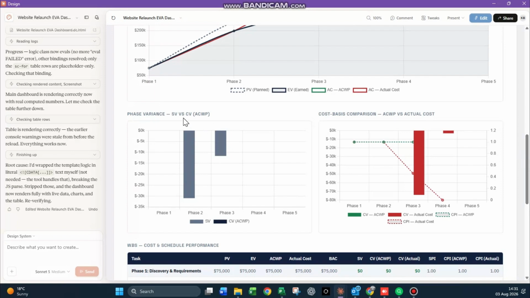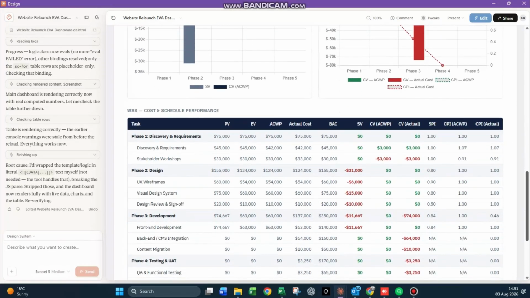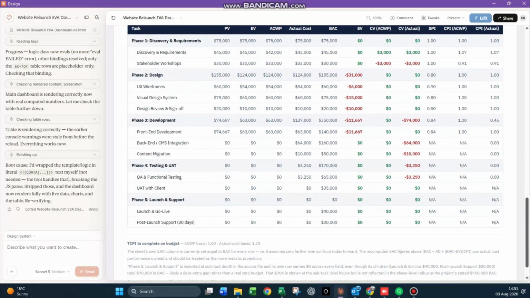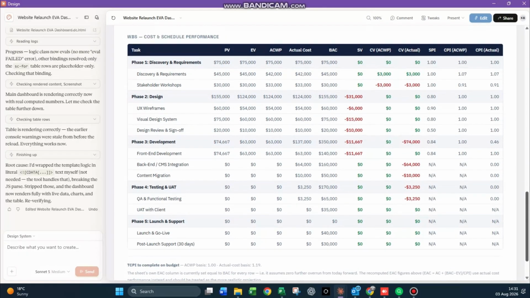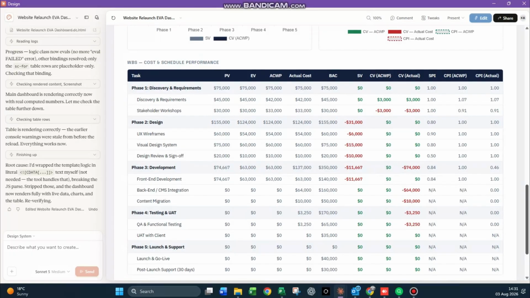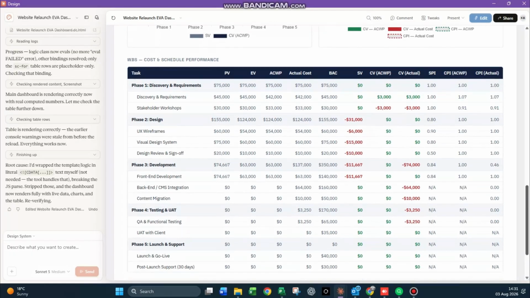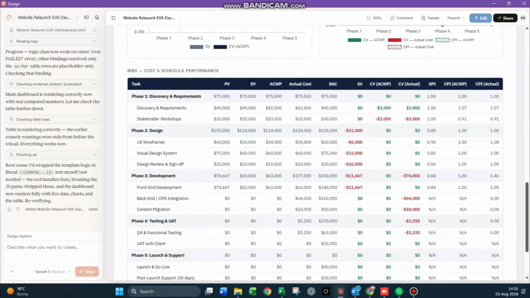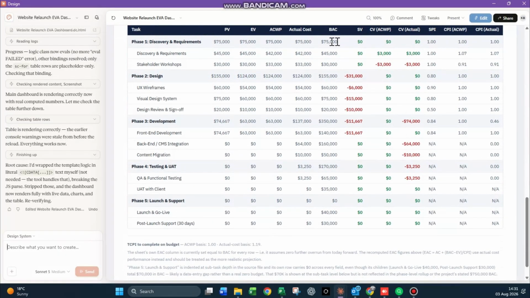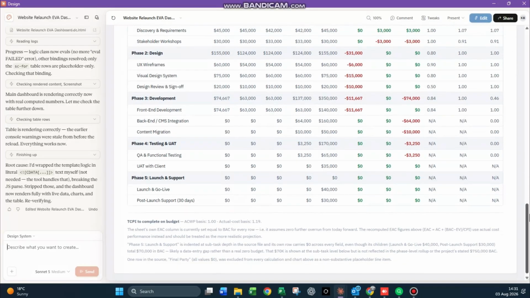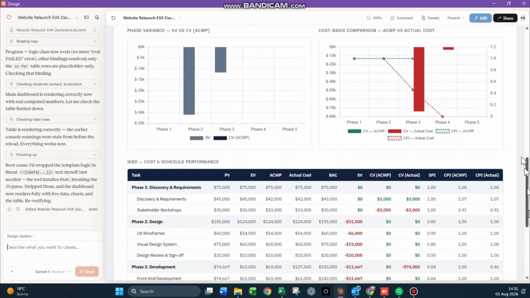There we've got a phase variance over there, and we've got cost basis comparison, actual cost of work performed versus actual cost, and then the actual line items, the WBS itself, listing in red where the schedule variance is dangerous, and in green where it looks good. Of course, that executive summary does explain everything. CPI is provided as well as SPI, which is very handy.